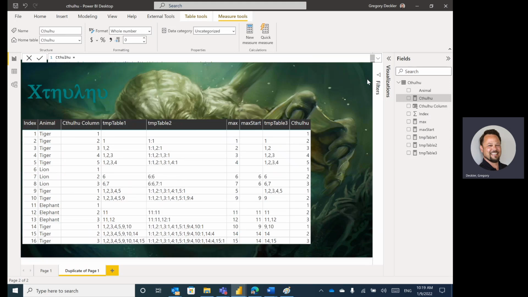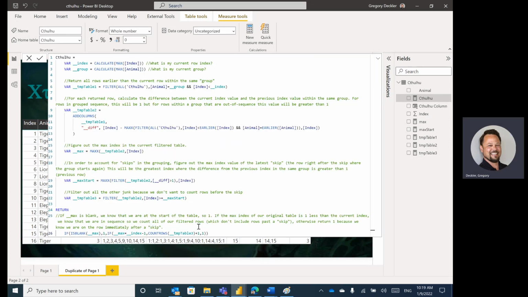So that accounts for, like down here, for example, 15 and 16, we have 1 row in our table, 1 plus 1 is 2, we have 2 rows, 2 plus 1 is 3. And then the last boundary case is accounting for places like 14 and like 9, for example, where if that max is not equal to the index minus 1, then we just return 1 because we know that we're in the first row after a skip.